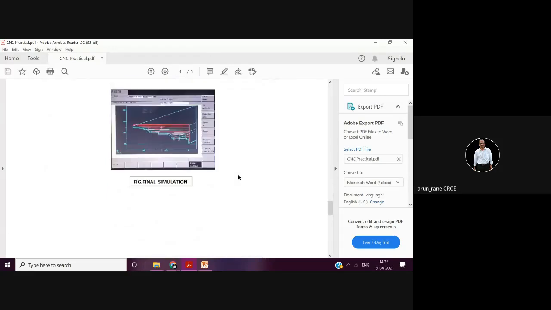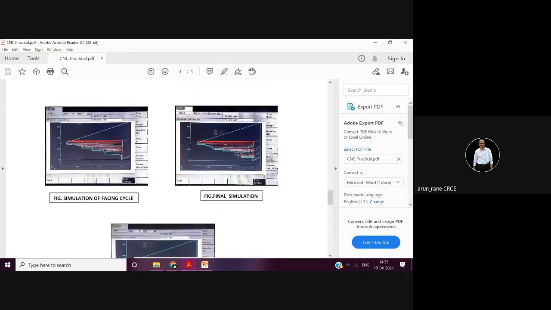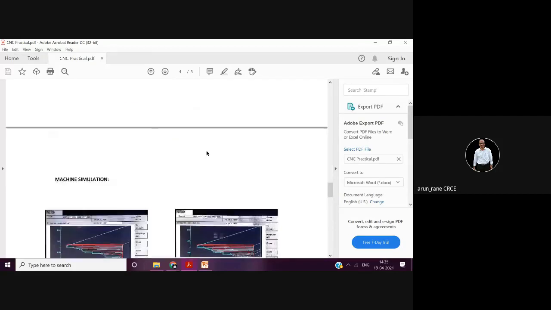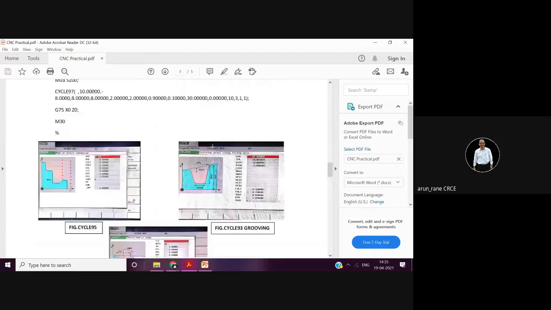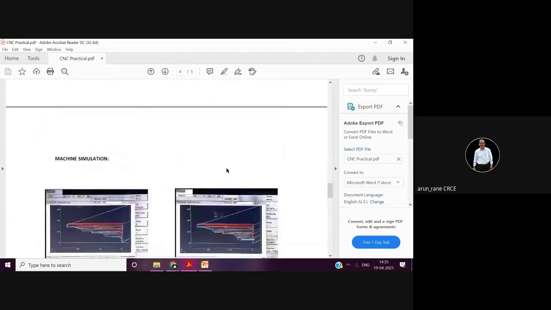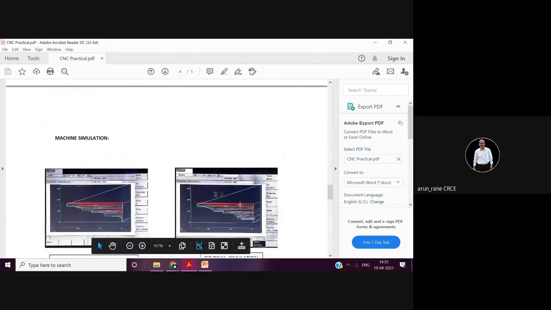So the roughing cycle will be like this. The tool is going to move like this. Because you always have to imagine that the raw material is going to be a round bar, isn't it? So you have to move the tool like this because you have to do the rough cutting operation.